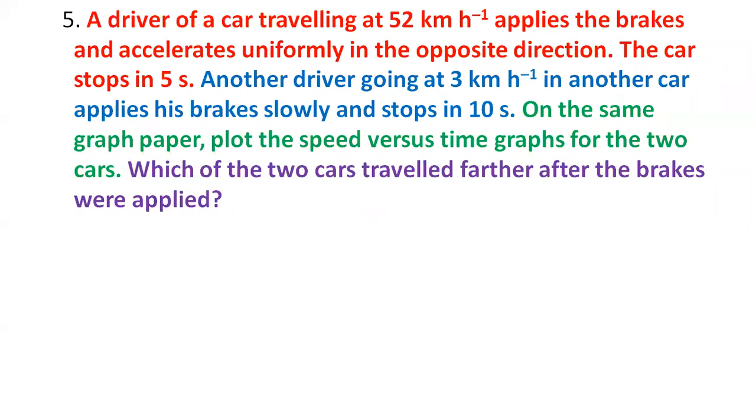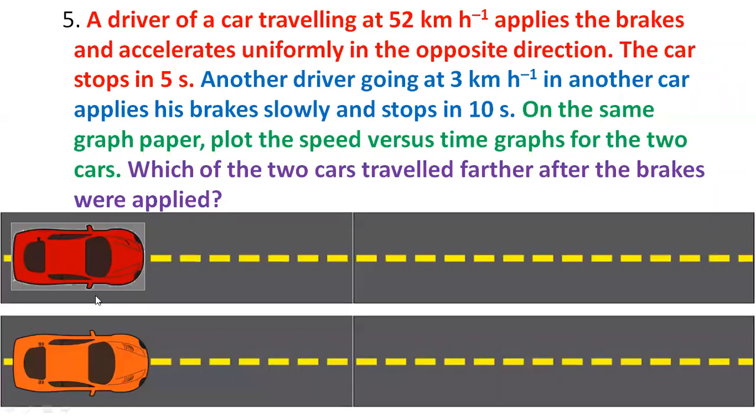So let us try to understand the situation. There are two cars, right? They said there are two cars, so we have taken two cars. We have taken two separate roads, right? What is the speed of the first car? 52 kilometer per hour, right? So that is the first one. Initial velocity of that car is 52. What about the second car? That is 3 kilometer per hour.